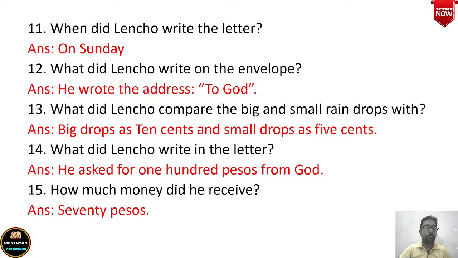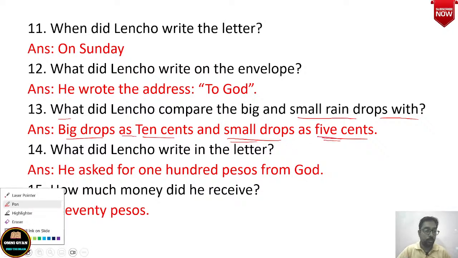Okay, then what did Lencho compare the big and the small raindrops with? He compared the big drops as 10 cents and small drops as 5 cents. So he compared the big drops with 10 cents and the small drops with 5 cents. Right? Okay.